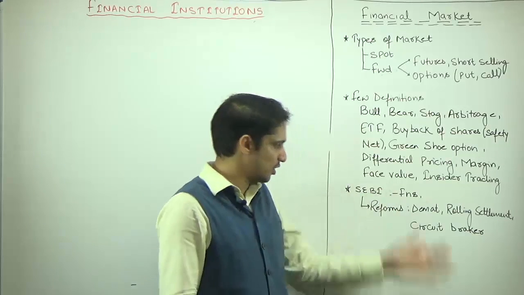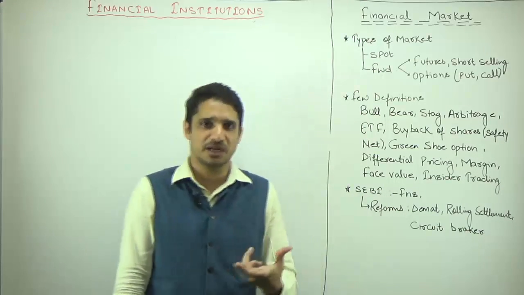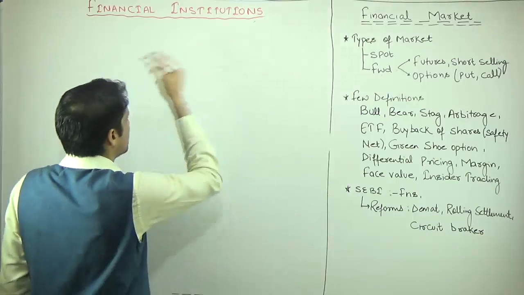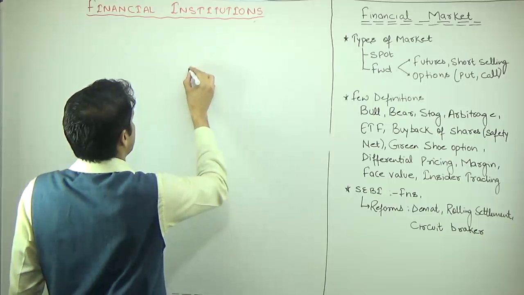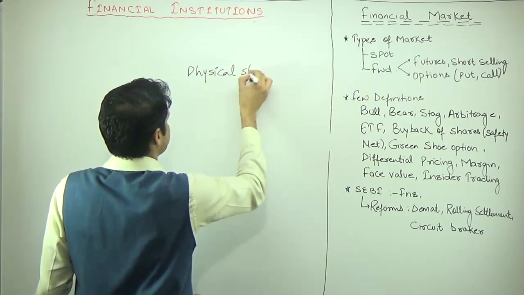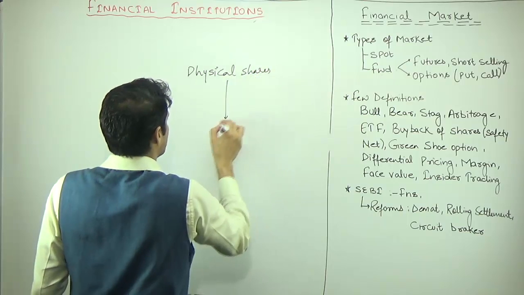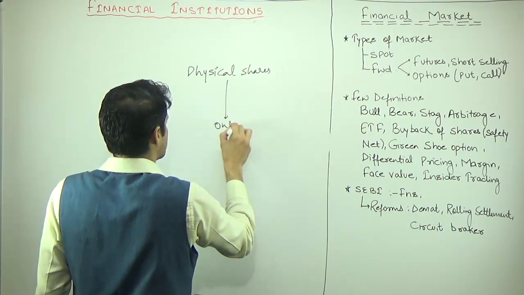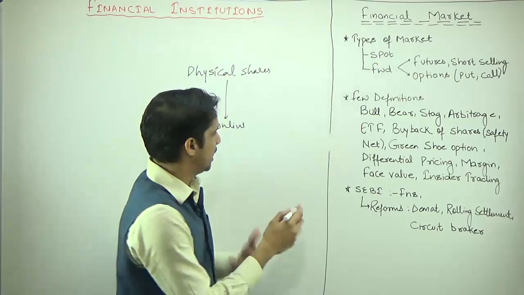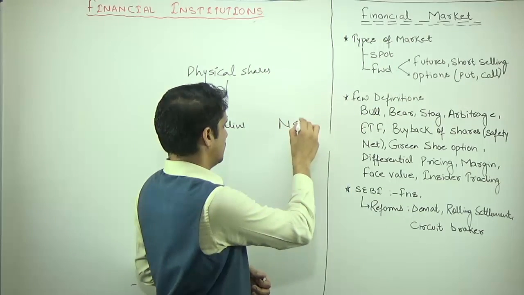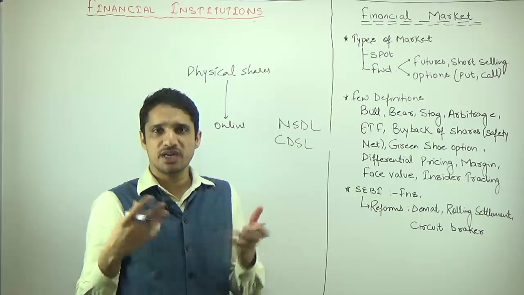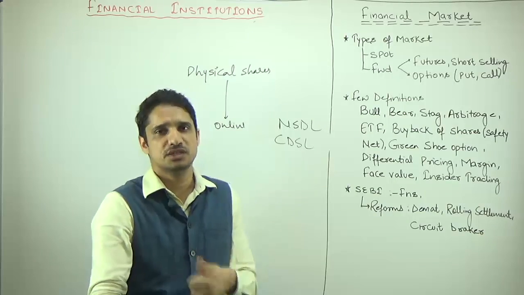And SEBI has done a lot of reforms in the capital market. One of the reforms is DMAT. DMAT means dematerialize. It means conversion of the physical shares into the online or computerized form, or the soft copy. That is known as DMAT. So we have NSDL and CDSL. All these companies have created an online database of the shares.